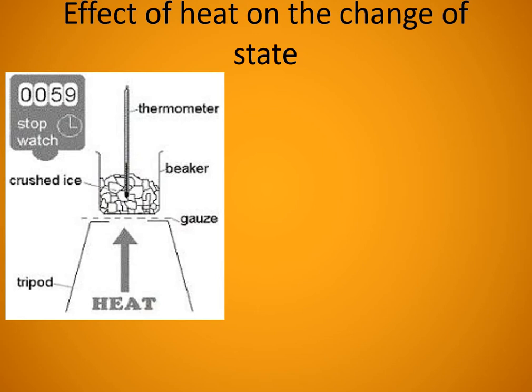What happens? The ice will slowly melt, and if we provide heat energy again, the ice will completely melt into water. Again if we provide heat energy, this water will be converted into water vapor.